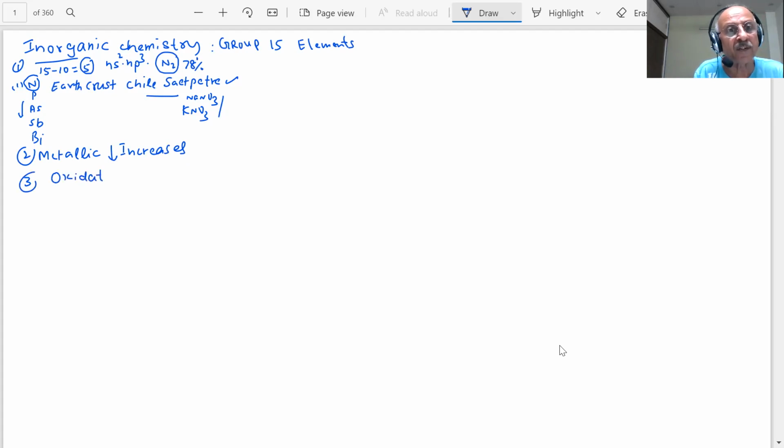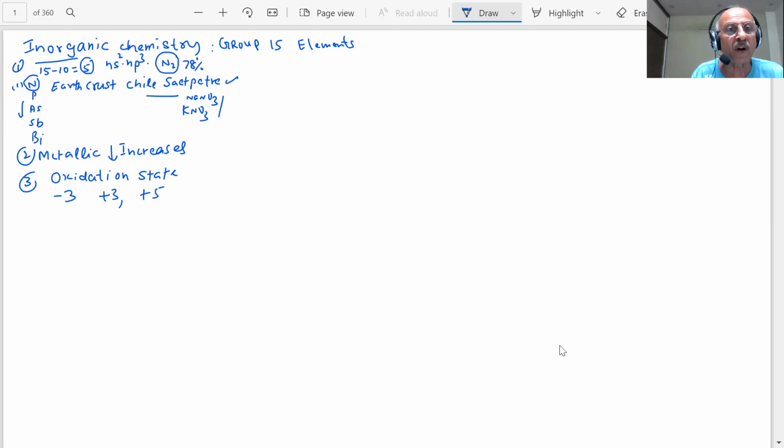on oxidation states. What are the common oxidation states of these group 15 elements? It is +3, +5 and -3. Because you have 5 electrons, 5 plus 3 will become 8. So -3 can be there, +3 can be there, and +5. Interesting thing, in fact there is a variety of oxidation states shown, +1, +2, +4 also. A variety of oxidation states are shown by nitrogen.